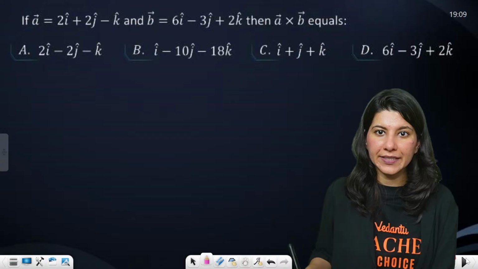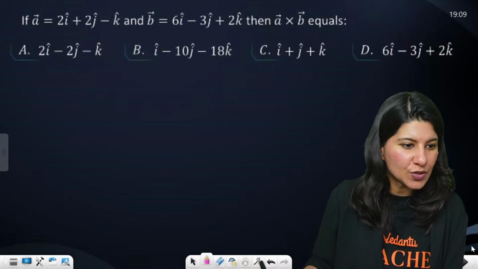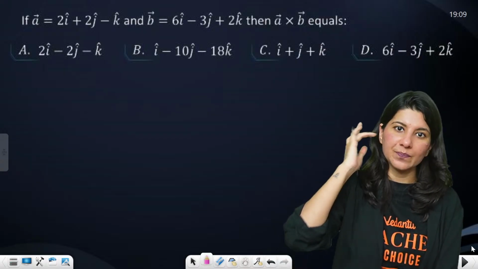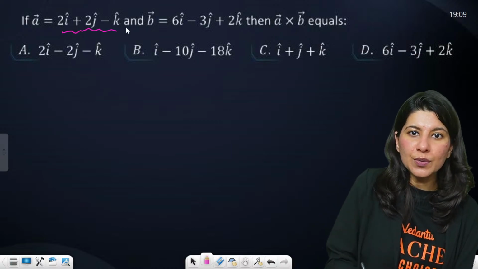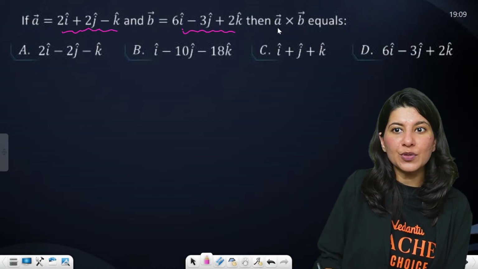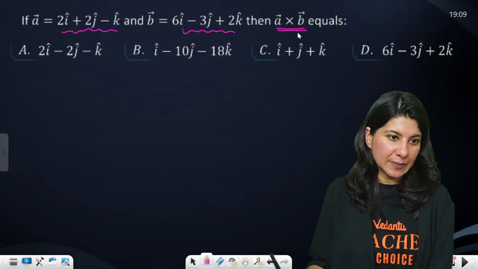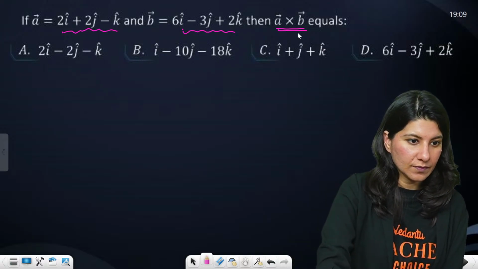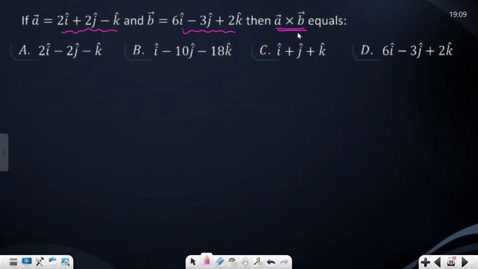All right. Clear? Chalo, let's do one question. Are we ready for a question? Guys, question ready. A vector is given to you. B vector is also given to you. Find the value of A cross B.